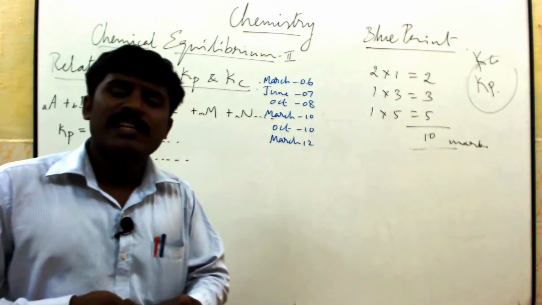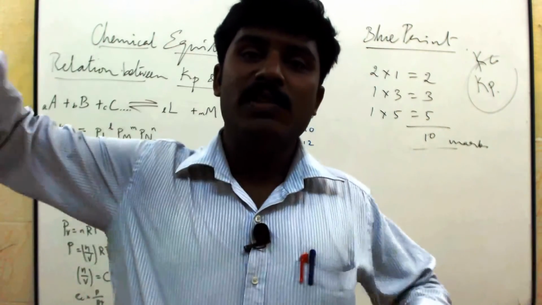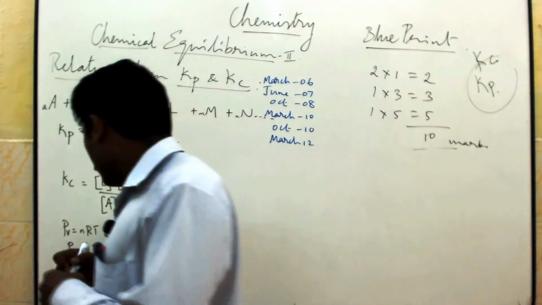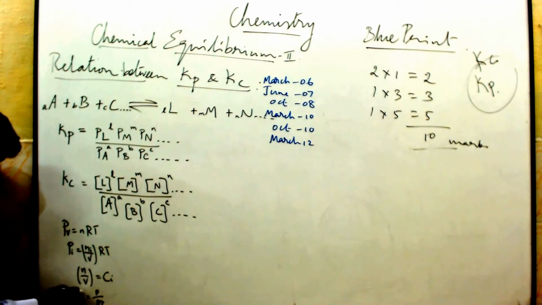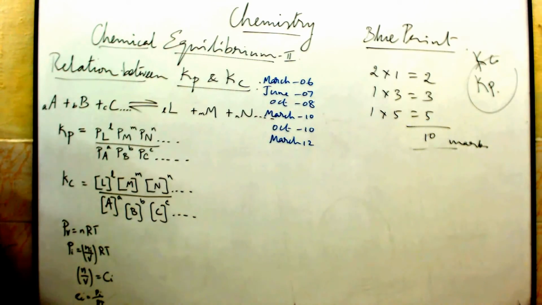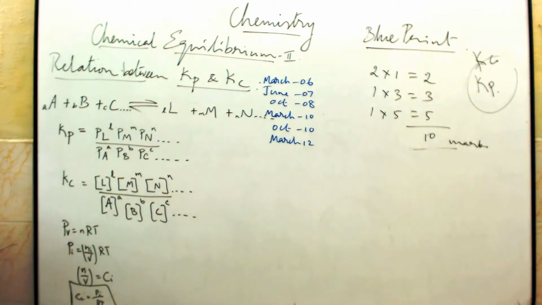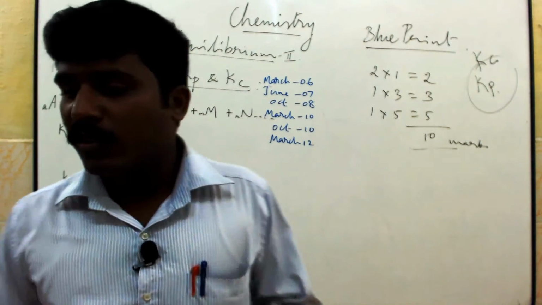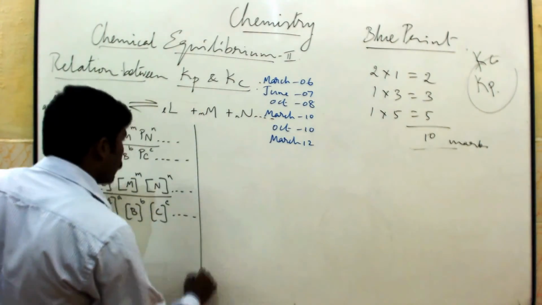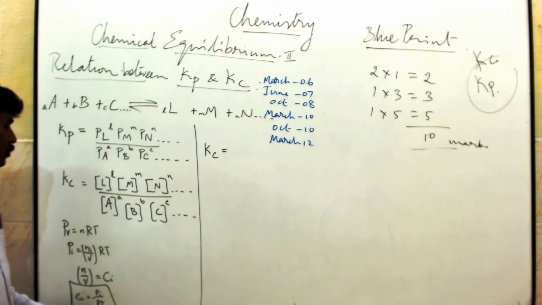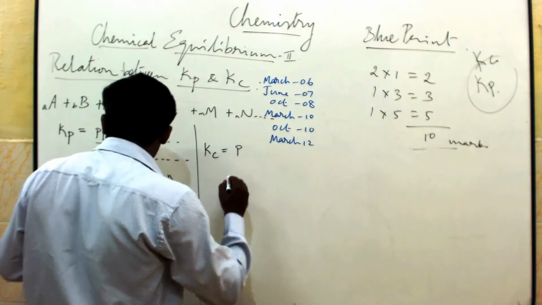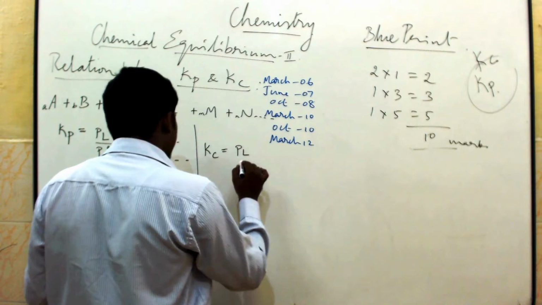Why is this term involved? It is nothing but the ith component, so many components will come. So suppose the ith component we write here as i, Pi, Ni. Ci here means the ith component. So in this term you are going to apply Ci is equal to Pi by RT. This one, this term only you are going to apply hereafter. Okay. So first Kc is equal to what? Kc is equal to P by RT, so P_L by RT.